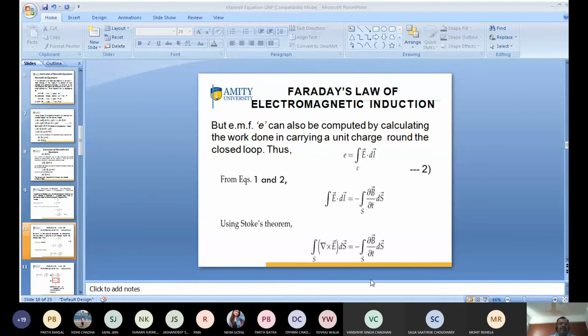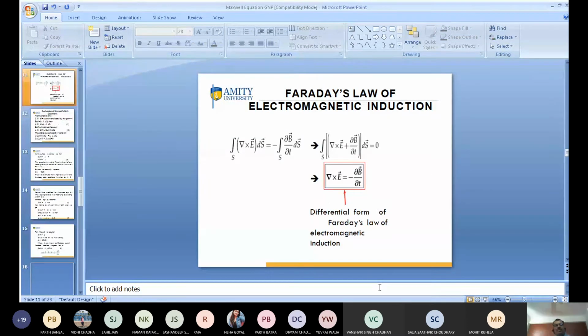So I want to again transfer this one. This is the surface integral, this is the surface integral, this is ds. So I want to transfer and take it common. So in this equation, surface integral of del cross E ds is equal to minus surface integral of del B by del t into ds. I move this to one side, so this minus becomes plus. So this equation can be written as surface integral of del cross E plus del B by del t into ds equal to 0.